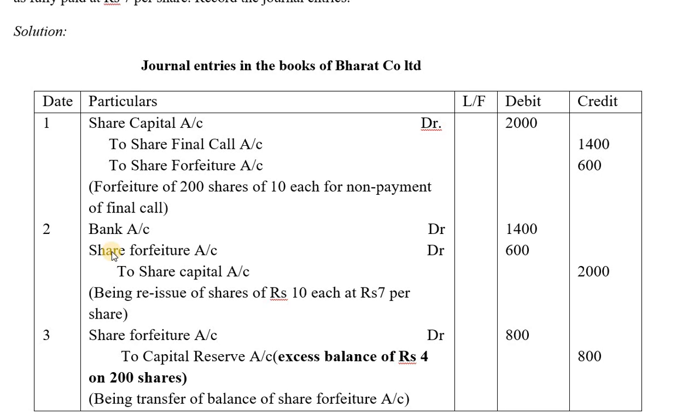In the next class, we will see a complete full-fledged 14 marks question, including this forfeiture adjustment, reissue adjustment, along with bank account and vertical form of balance sheet.